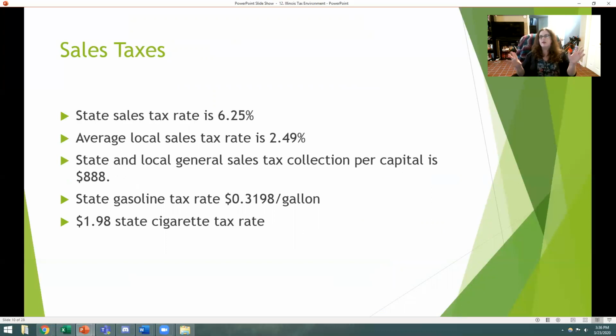Okay, well, in the state of Illinois, we have across the board 6.25% that goes to Illinois state taxes. Now, each local area can have their own sales tax rates that are put on top of that. For example, Edwardsville does have sizable local taxes. Average local sales tax rates are about 2.49% in Illinois, which is a little higher than other states. So state and local general sales tax collection per capita is about $888. That's a lot. And then we also have on top of that gasoline tax. We have sales taxes on a lot of different excise goods, which we're going to talk about later when I show you some really cool, fun examples of excise taxes in Illinois.